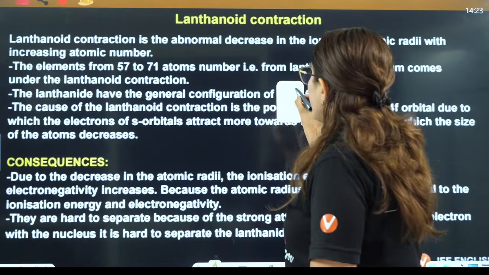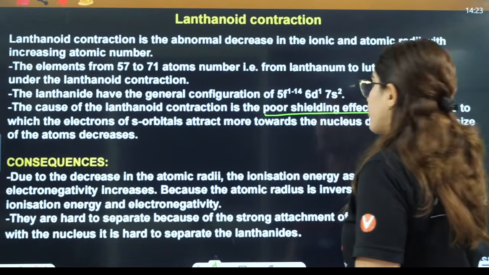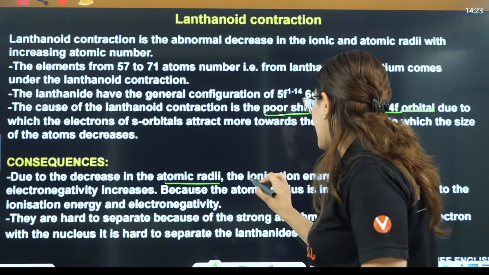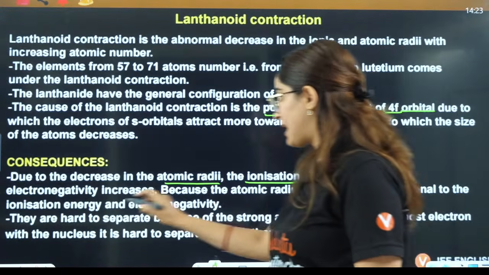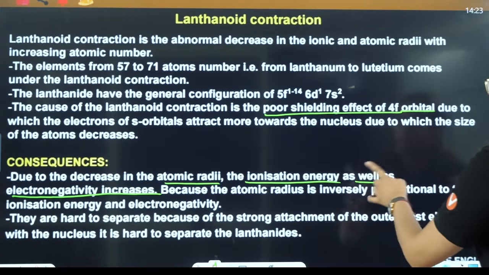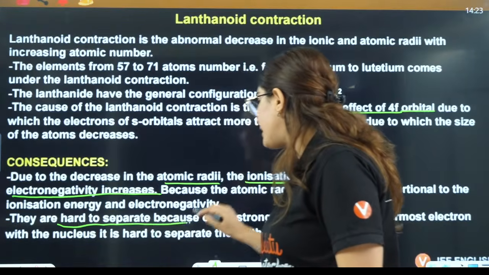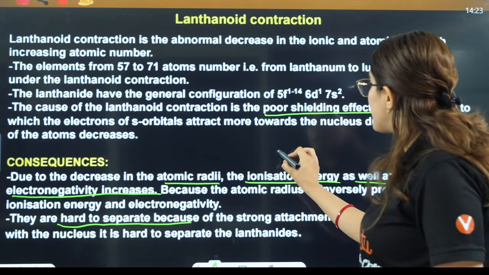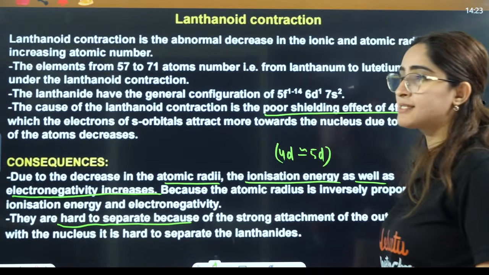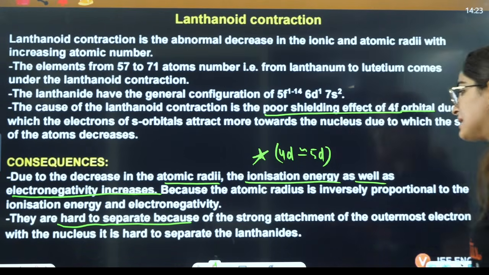Due to this decrease in atomic radii, the ionization enthalpy as well as electronegativity increases. The lanthanoids are hard to separate, and the radii of 4d and 5d series become approximately the same. That is also one of the consequences of lanthanoid contraction.